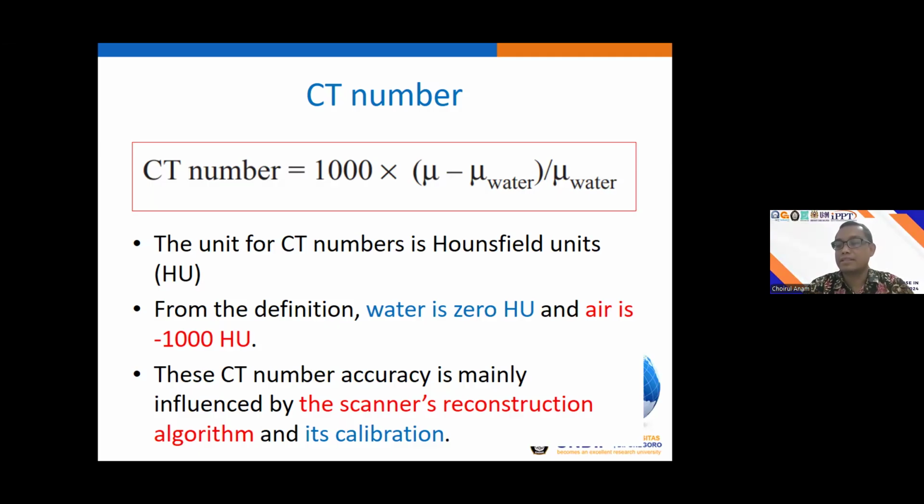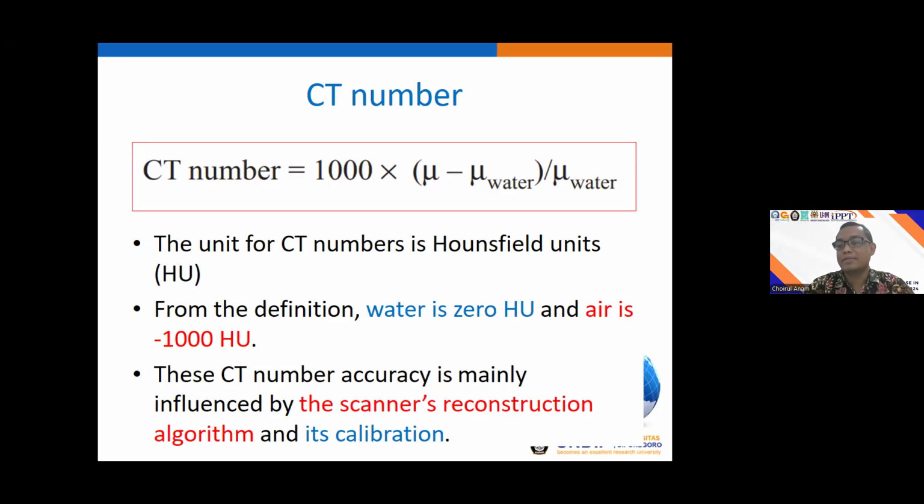Some agency, some regulation may state from -5 to +5. And in some regulation, they state that the CT number of the water should be within -7 to +7. So different agencies have set different standards.